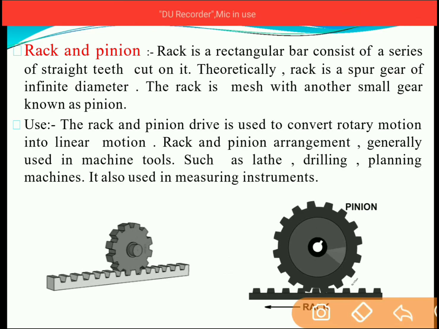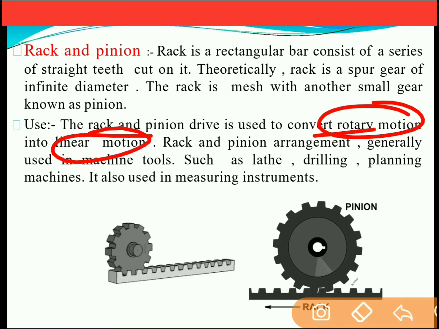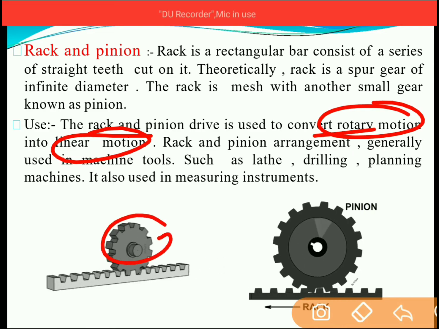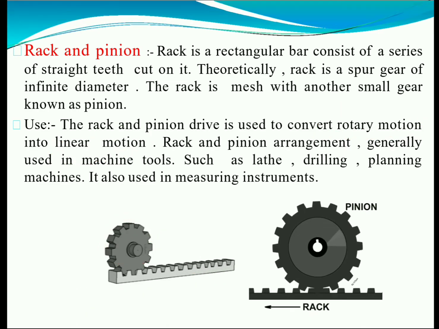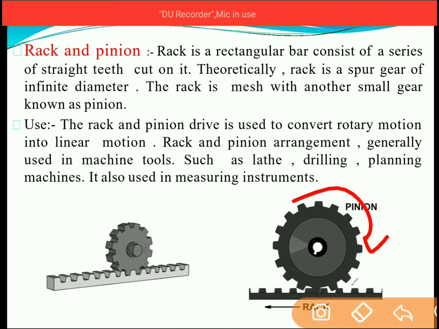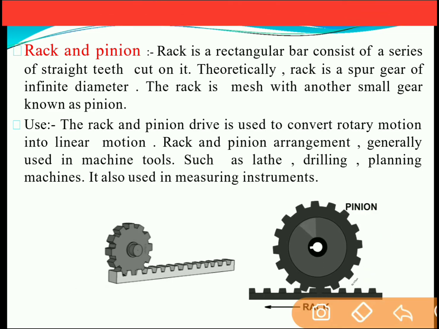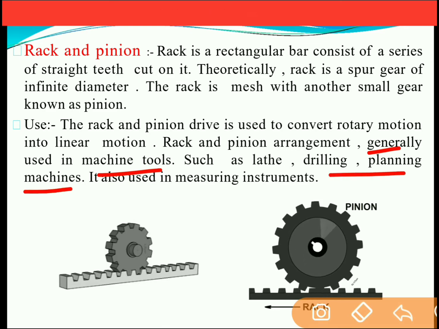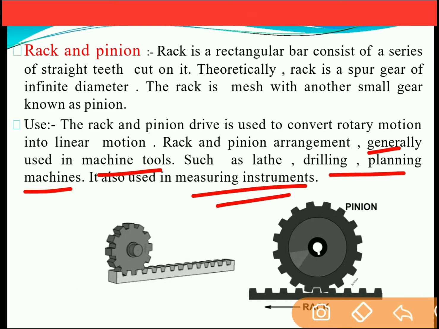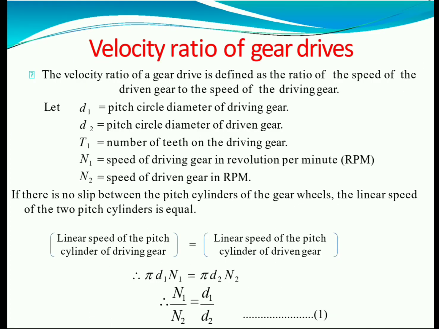Now the rack and pinion drive is used to convert rotary motion into linear motion. So whenever rotary motion is to be converted into linear motion, it is done with the help of the rack and pinion. Rack and pinion arrangement is generally used in machine tools such as lathe, drilling or shaper machine, and it is also used in measuring instruments. So this is the end of types of gears.